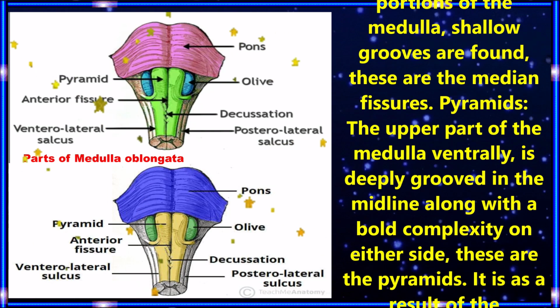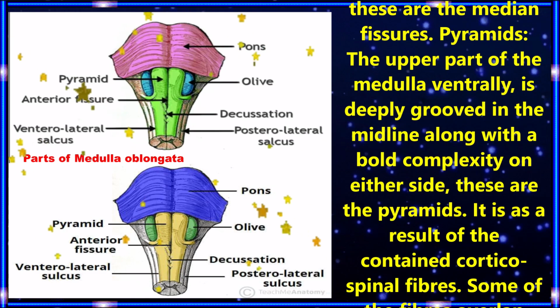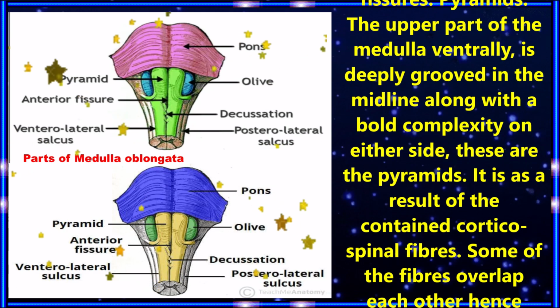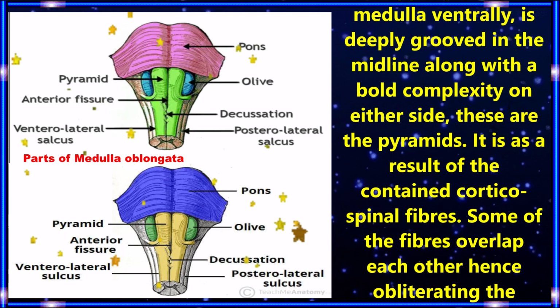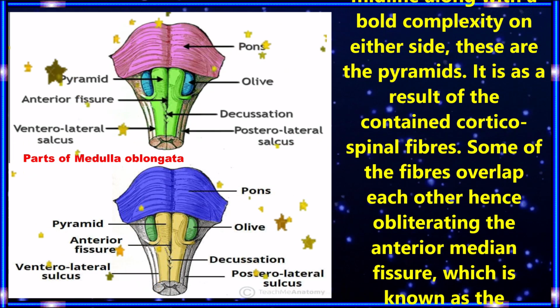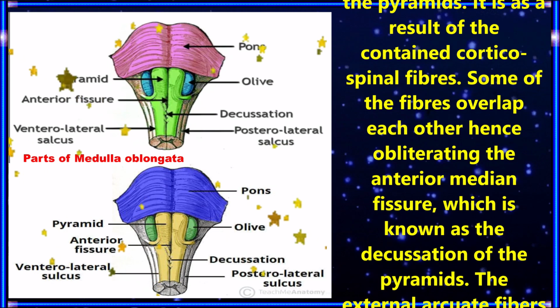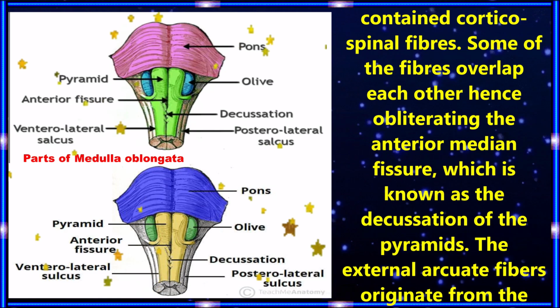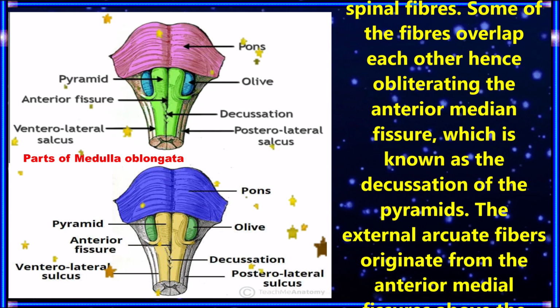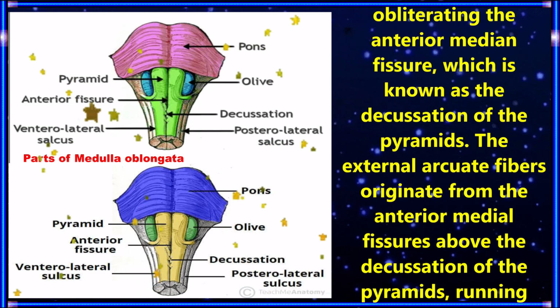Children, now let us discuss what are median fissures. Along the posterior and anterior portions of the medulla, hollow grooves are found. These are the median fissures. Pyramids. The upper part of the medulla ventrally is deeply grooved in the midline along with a bold convexity on either side. These are pyramids. It is the result of containing corticospinal fibers.